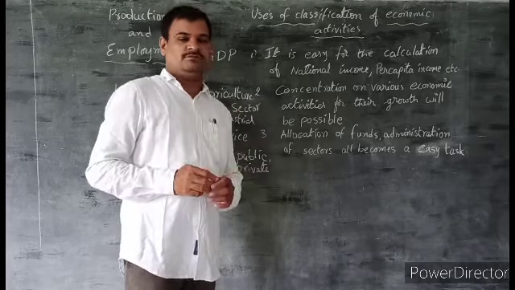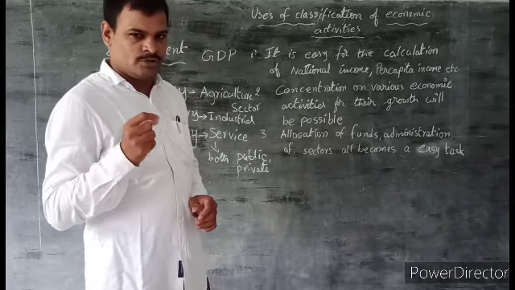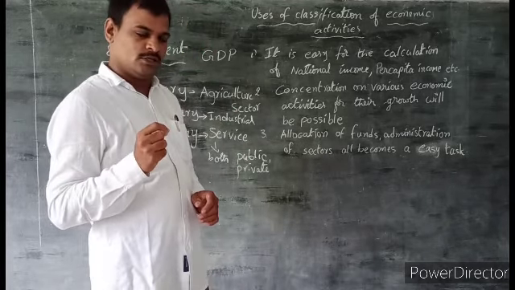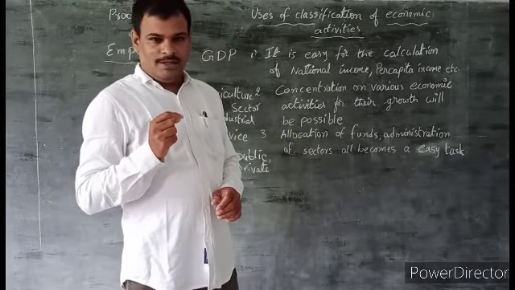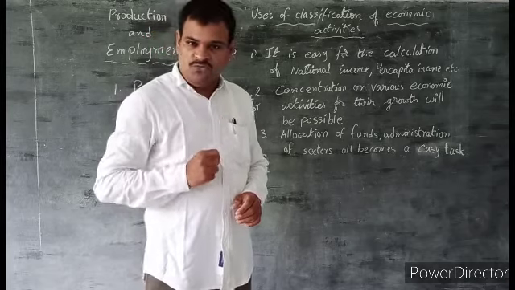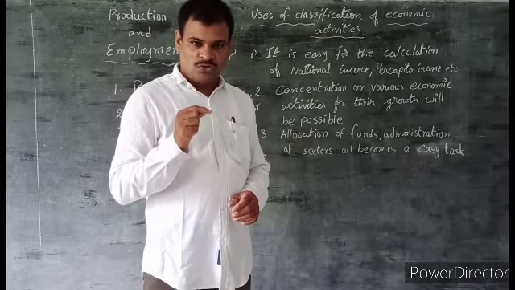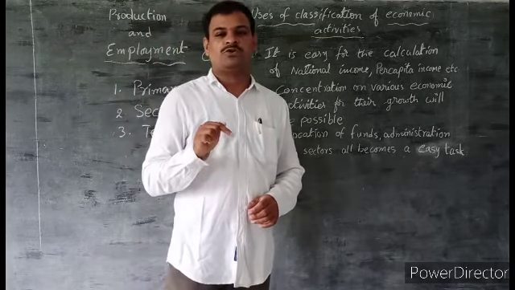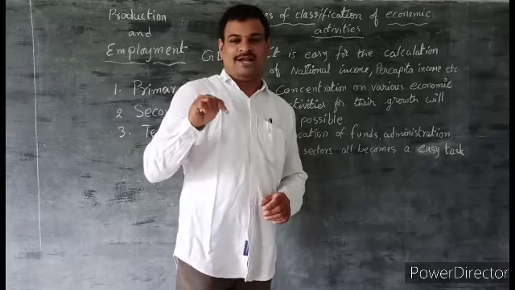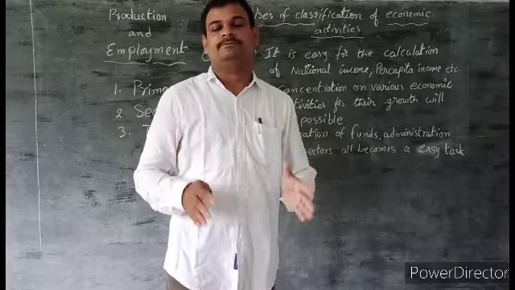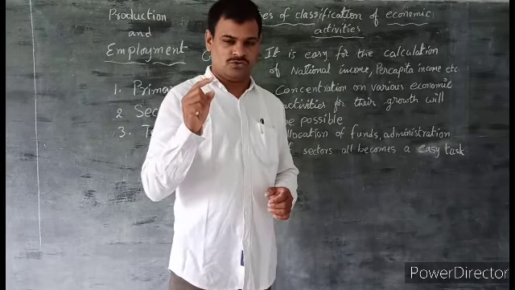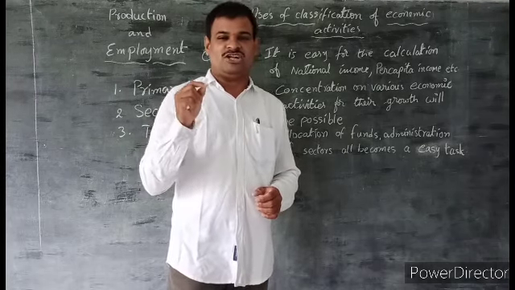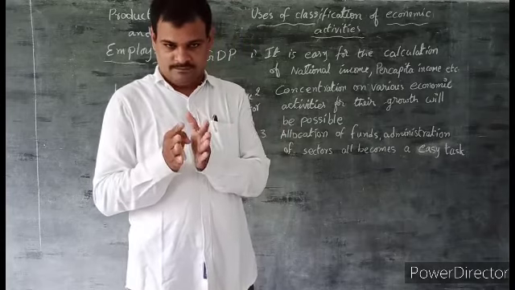The full form is gross domestic product, means the total value of final goods and services produced in a financial year within the country.